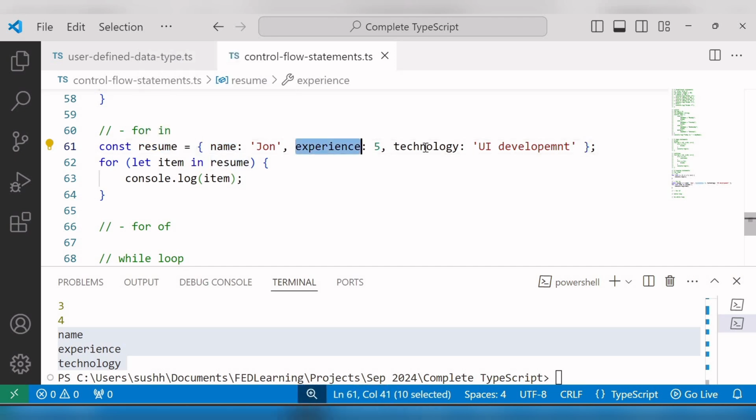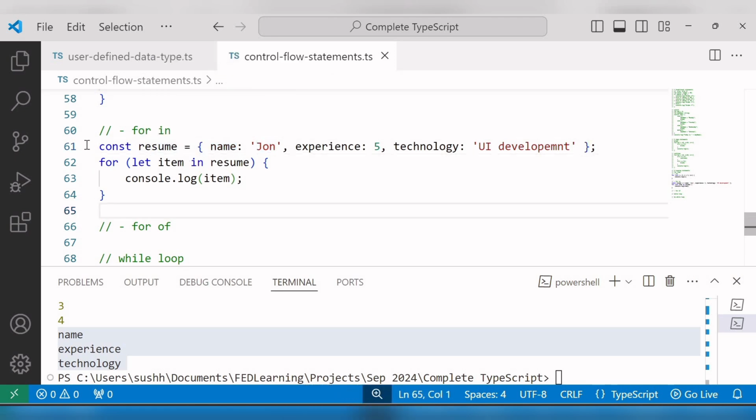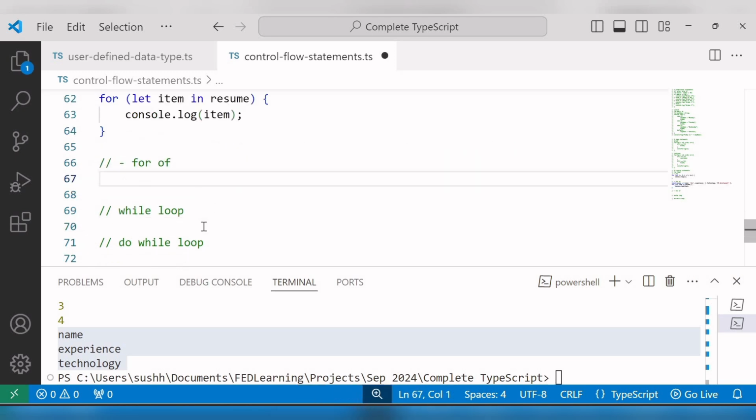Property means keys of this object. These are the keys and these are the values. So if you want to access the properties of an object, then we can make use of the for in loop in TypeScript. Now next we will see the example of the for of loop.